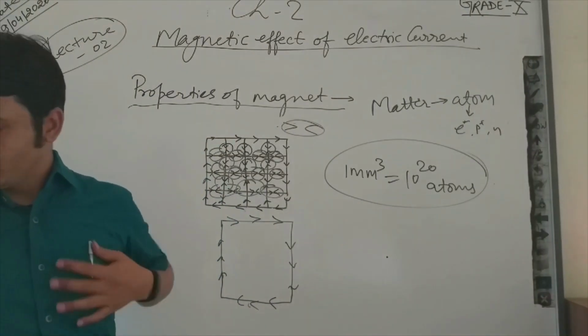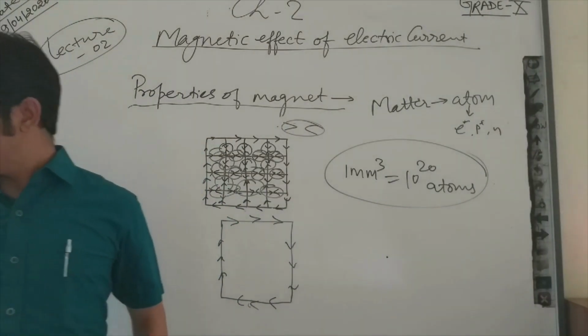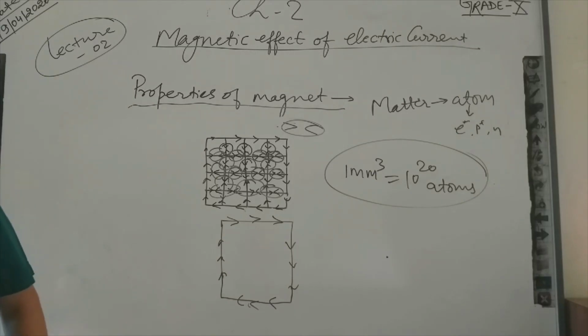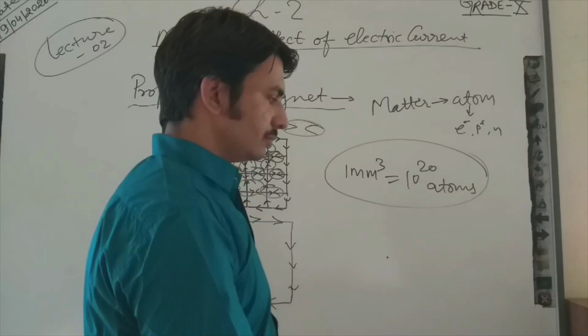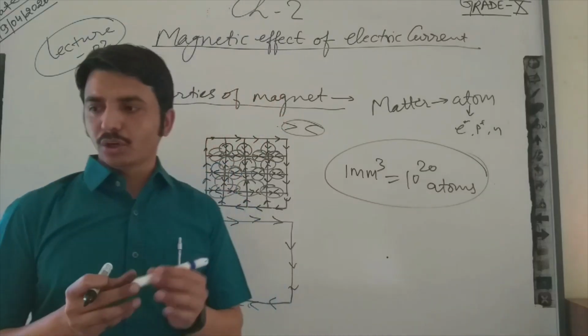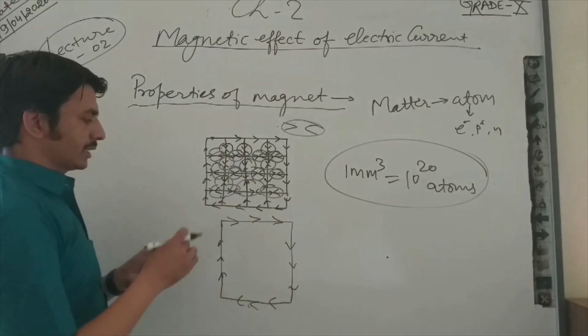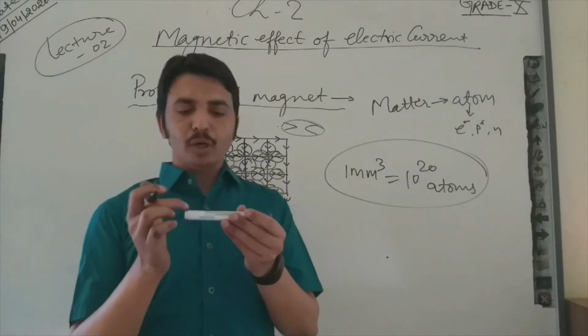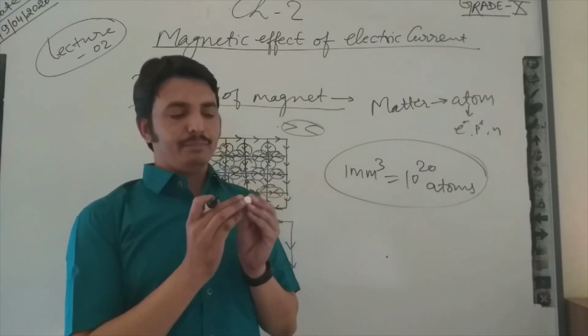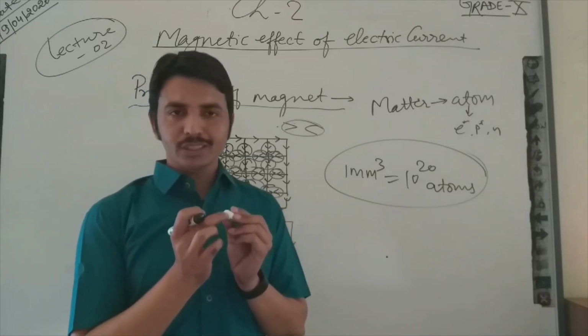So I want to draw this on a marker. You can see this will be the direction, and there are a number of cross sections. I discussed this cross section.